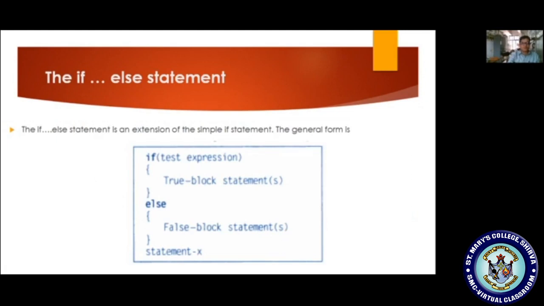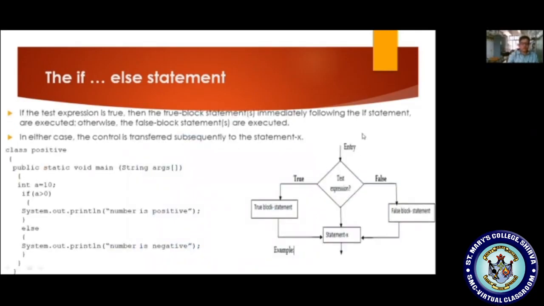Now we move to the if else statement. In its simplest form, if the condition is true, it will execute the true block of statements, otherwise it will execute the else block. Afterwards it will execute the statements after the else block. If the condition is true, it executes the true block and skips the else block, and further execution continues. In the flowchart, if the test condition is true, the block of statements is executed, then it skips the false block, and the statement after the else block, statement X, is executed.